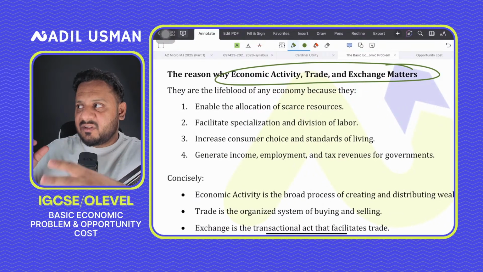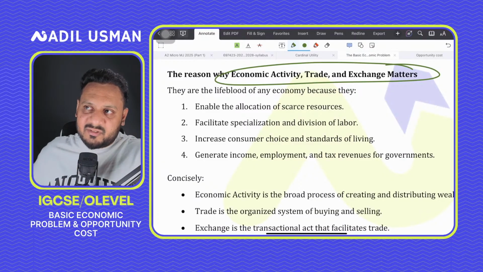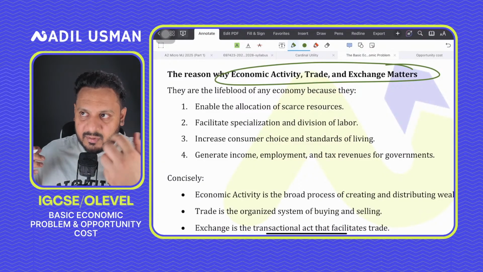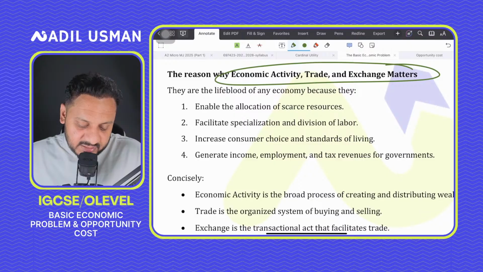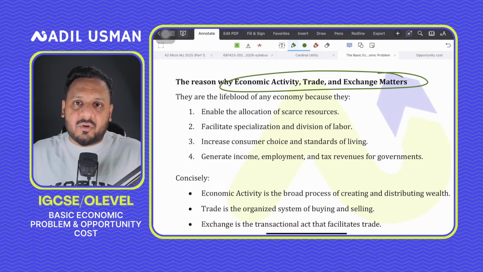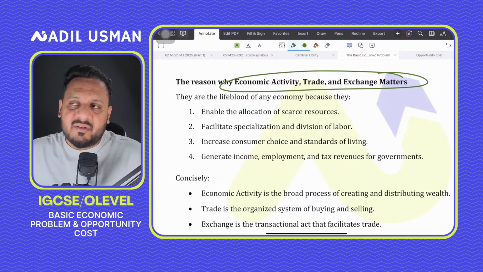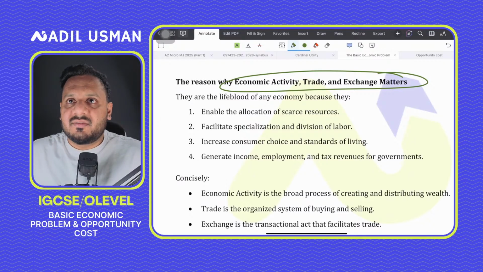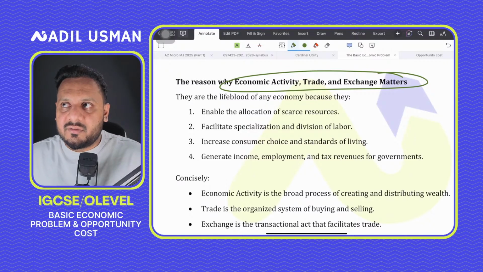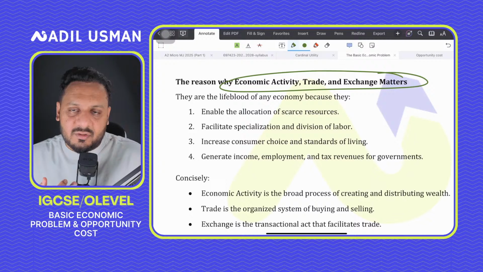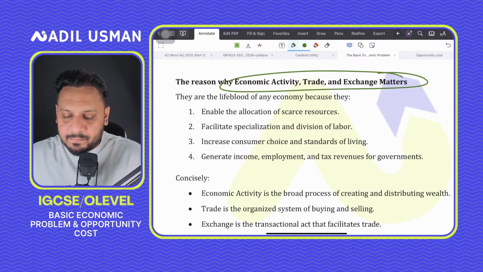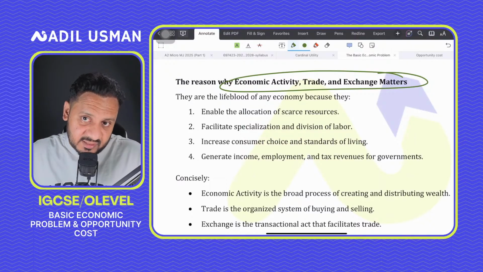We'll see people specialize as doctors and surgeons, while some specialize as lawyers and teachers, because these job opportunities are available in the country. There would be more consumer choice, as in, we have a different variety of goods. We have imported goods as well as domestic goods, so we could choose a lot from the availability of different goods. We could buy clothes from Pakistani manufacturers, or from manufacturers abroad. So there's more consumer choice because of more competition, basically.